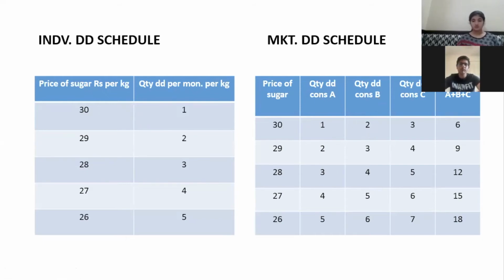Ma'am, why are we making this table, and what exactly will they ask in the exam? We are making this table to learn about the demand curve. As you go further, we will learn the demand curve from this, and how the demand curve is used in the market.